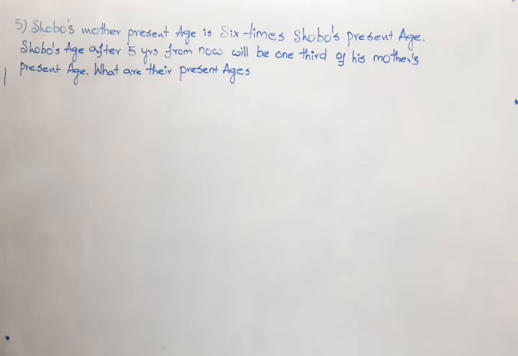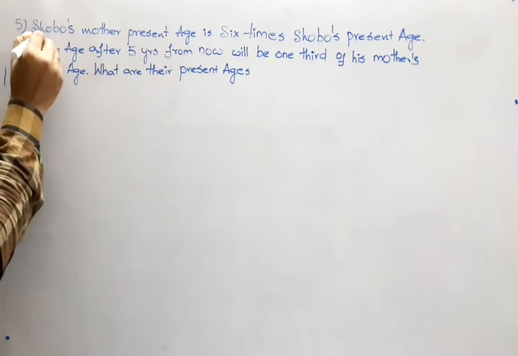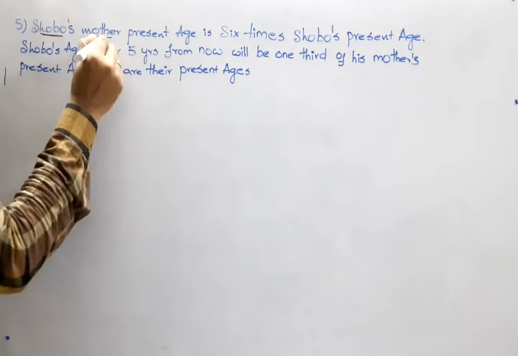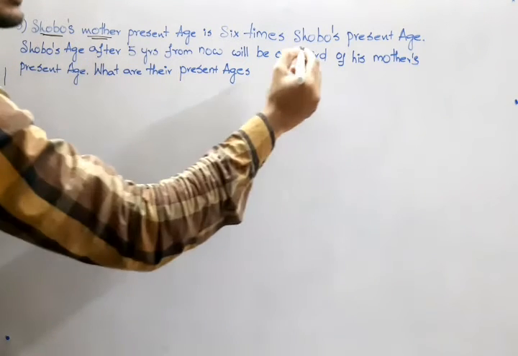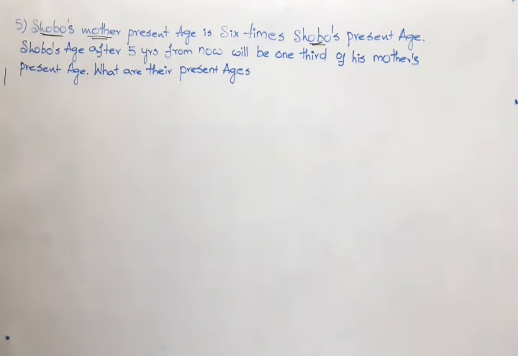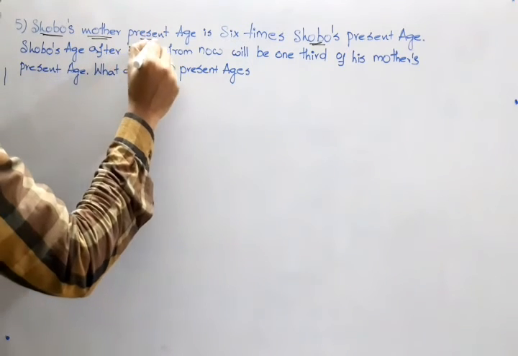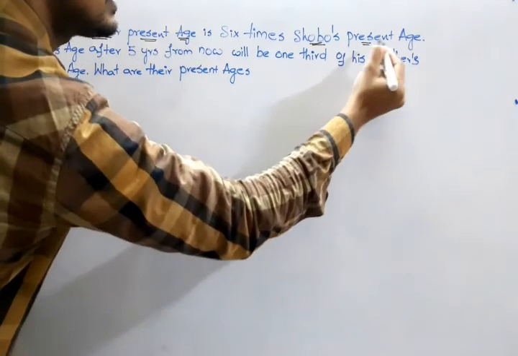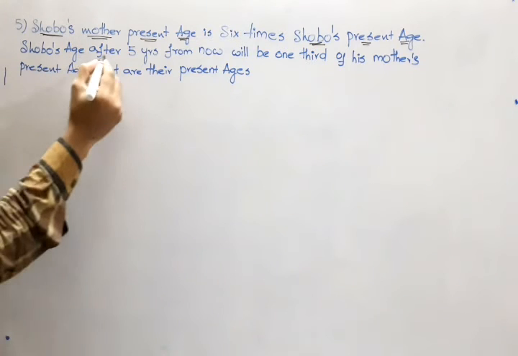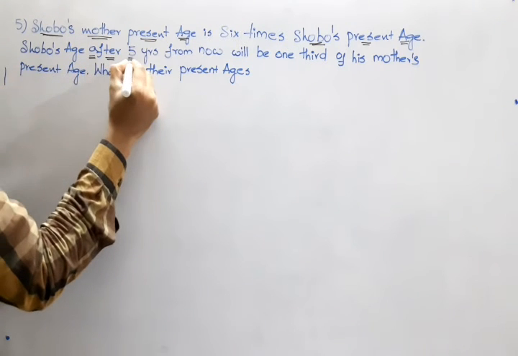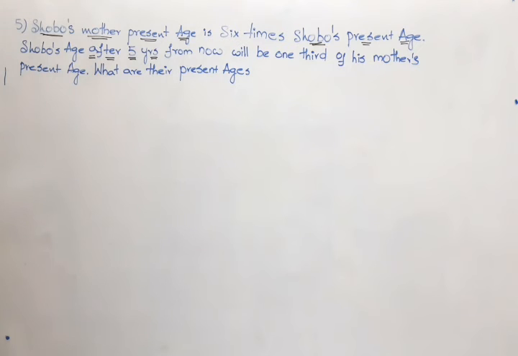So this is the problem which you already have some idea about, while we were discussing exercise 2.2. Please follow the question carefully. Shobo's mother's present age is... it's very clear that we have two characters in this question. Shobo's mother is 6 times Shobo's age, and they are discussing present age, and also the age after 5 years.